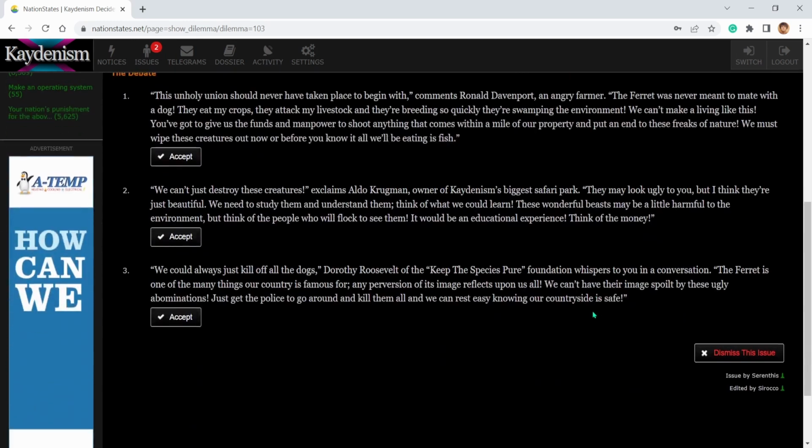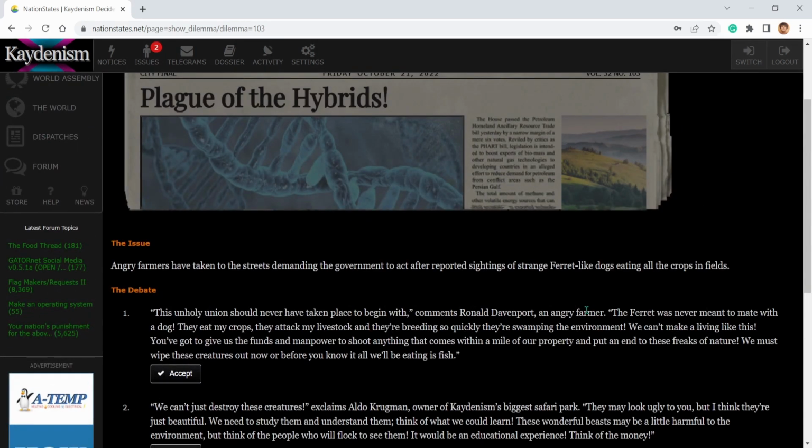This unholy union should never have taken place to begin with. Ferret was never meant to mate with a dog. I agree. They eat my crops, attack my livestock, blah blah blah. Can't make a living like this. You've got to give us the funds and manpower to sue anything that comes within a mile of our property and put an end to these freaks of nature. We must wipe these creatures out now or before you know it.